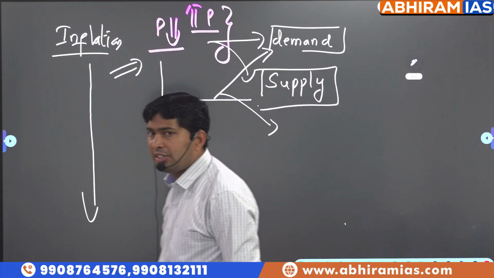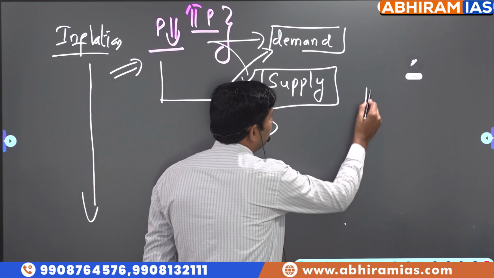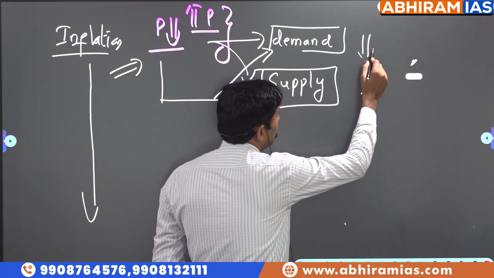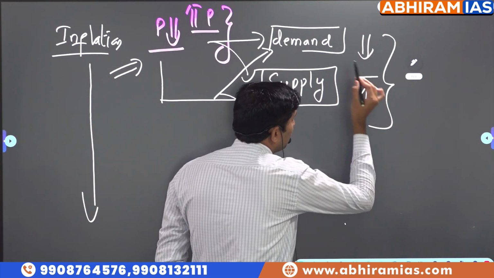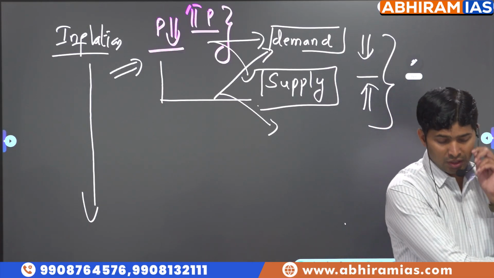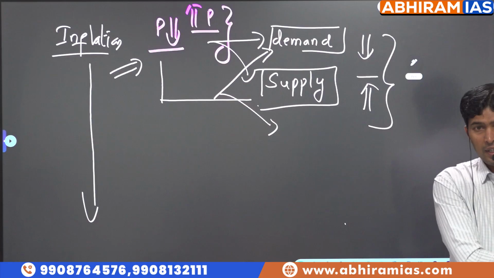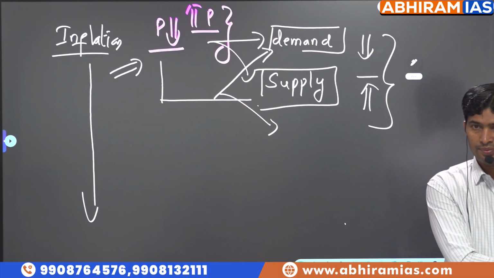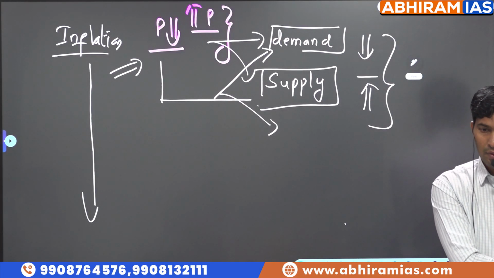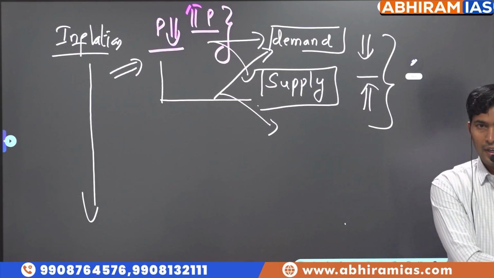So how do we reduce the prices? Either by increasing supply or by reducing demand, or a combination of both of them. Because prices are influenced by two fundamental factors. What are the two fundamental factors? Supply and demand. Prices are increasing because supply is less, demand is more. So when can we regulate the prices? When can we control the prices? You can increase the supply or you can reduce the demand.